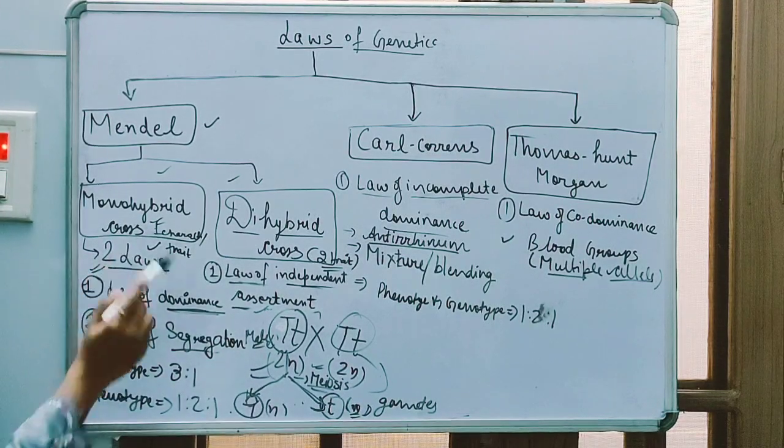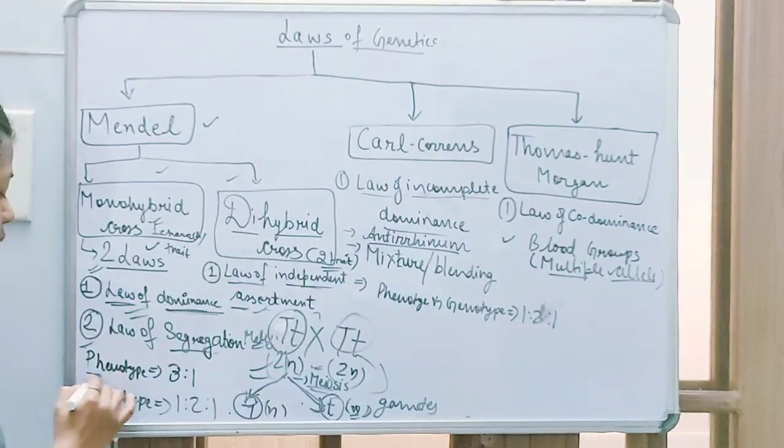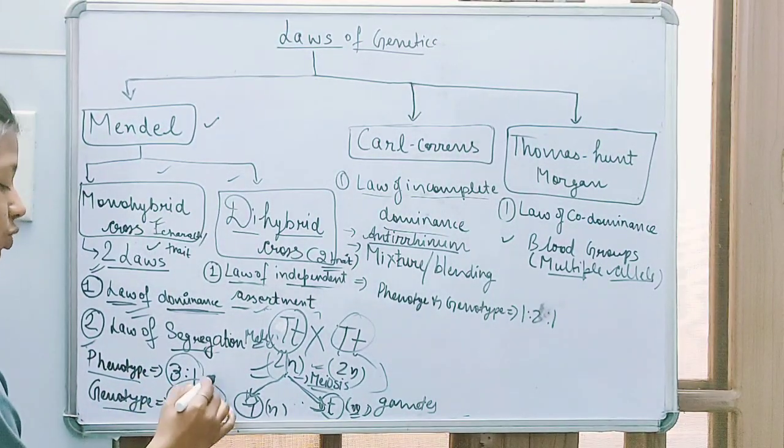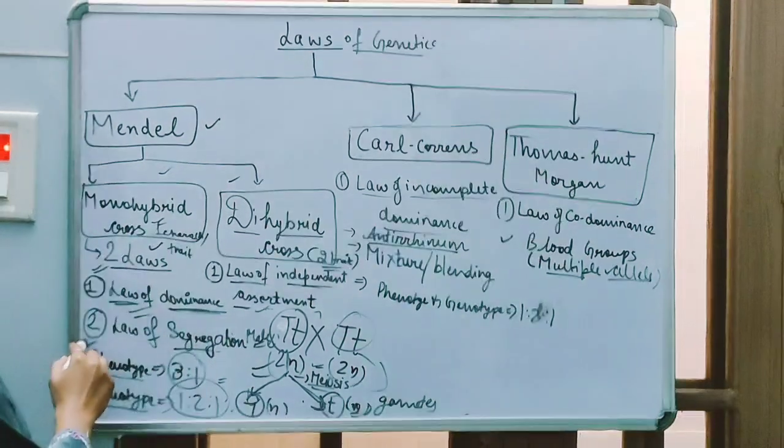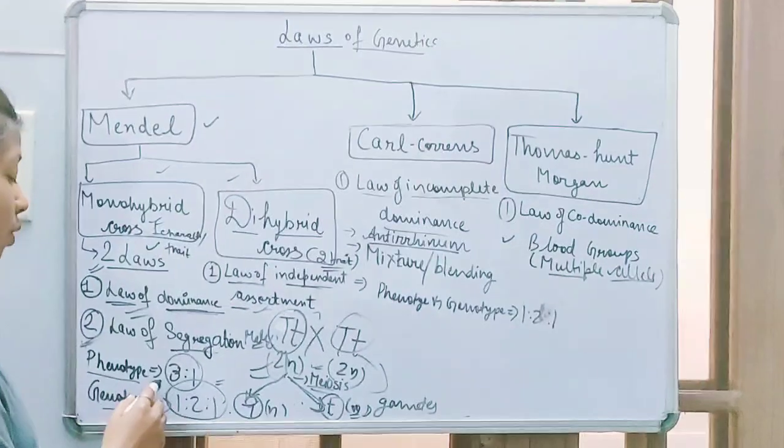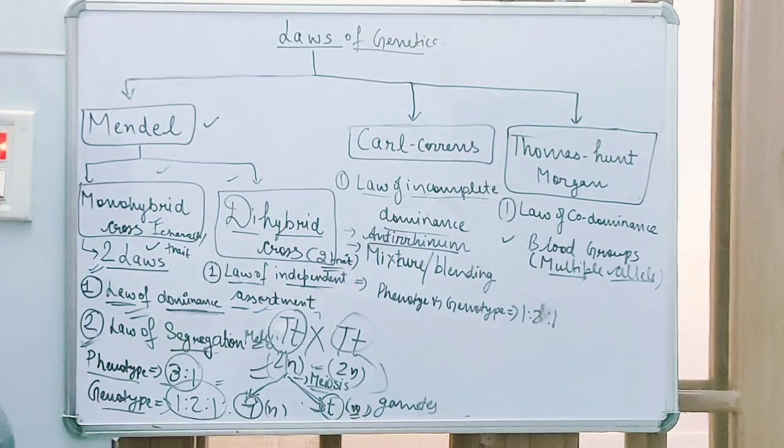In monohybrid cross, the phenotypic ratio is 3:1, and the genotypic ratio is 1:2:1. In an earlier class, I have completely described how it forms 3:1 and 1:2:1.